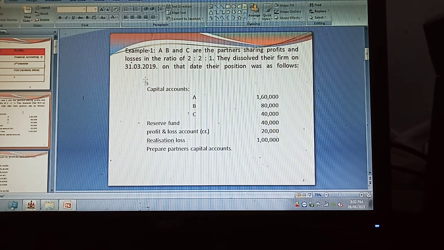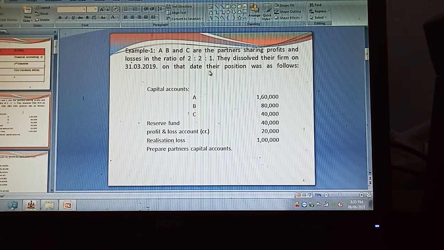Good, I have taken here one of the problems, or the example. A, B, and C are partners sharing profits and losses in the ratio of 2:1. They dissolved their firm on 31st March 2019. On that date, their position was as follows. The capitals of A, B, and C are given, along with the reserve fund, undistributed profit, and the realization loss, and they asked to prepare the partners' capital accounts.